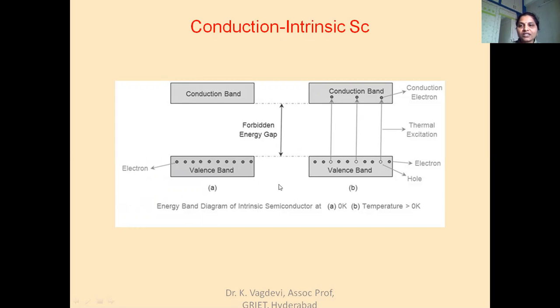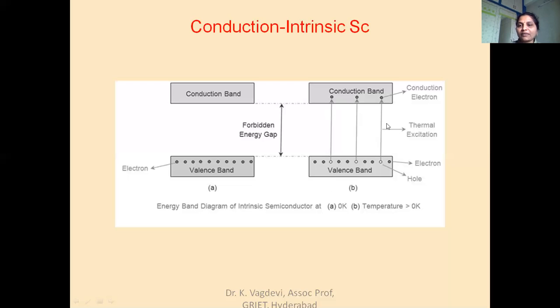Now, when the temperature is raised, when T is greater than 0 Kelvin, the valence electrons, which are loosely bound, will come out of the bond and become free electrons. Once the free electron energy is greater than the energy band gap, it goes to the conduction band. So it becomes a conduction electron. Whenever a valence electron goes to the conduction band, it becomes a conduction electron and a hole is created in the valence band.